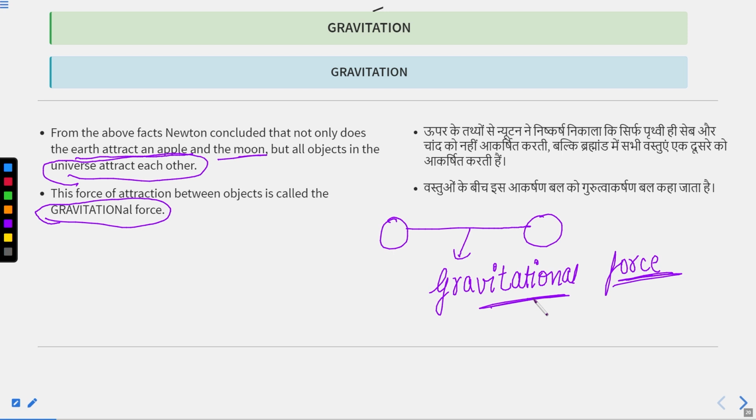In the next class, we will continue the topic of gravitation and learn more about gravitational force.